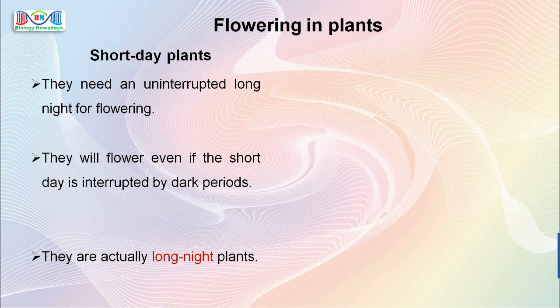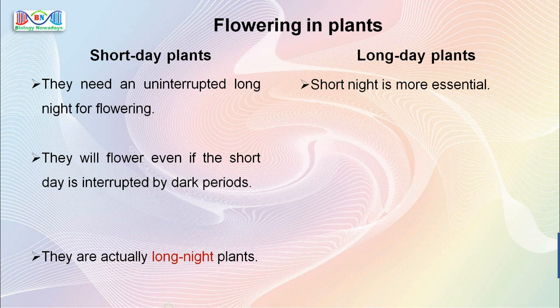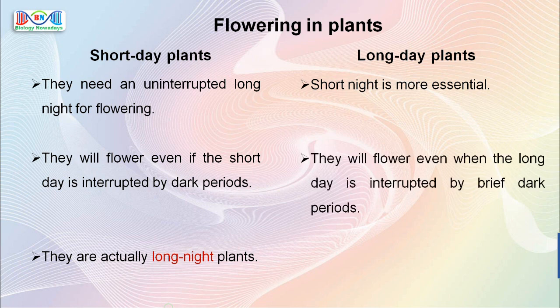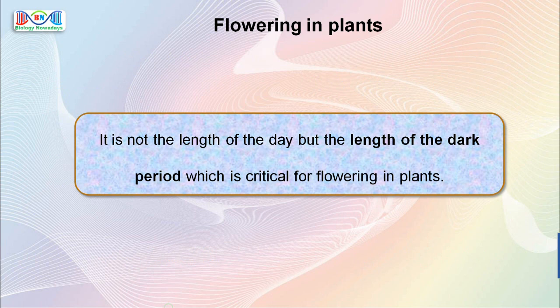In the case of long day plants, Hamner and Bonner observed that short night is more essential than the length of the day. These plants will flower even when the long day is interrupted by brief dark periods. So long day plants can be more appropriately called short night plants. All these suggested that it is not the length of the day, but the length of the dark period which is critical for flowering in plants.